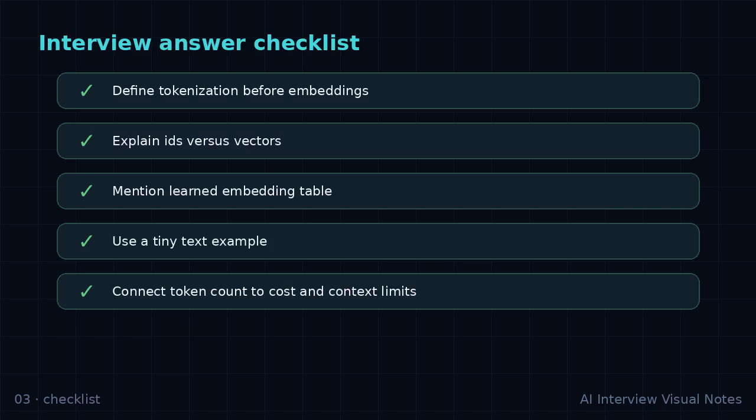Turning text into vectors a model can compute with. Use the mental model, define the pieces, give the example, and close with the practical trade-off. That is the answer structure to keep in your head.